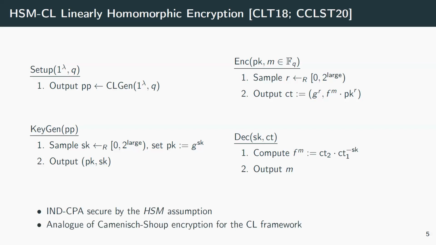So overall, this is secure because of this hidden subgroup membership assumption. And we can see this as an analog of the Camenisch-Shoup encryption for class groups, whereas Camenisch-Shoup works in the same setting as Paillier. So we took the encryption scheme and built a threshold version out of it because we want to do MPC.